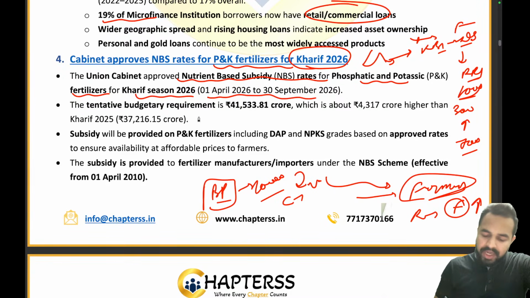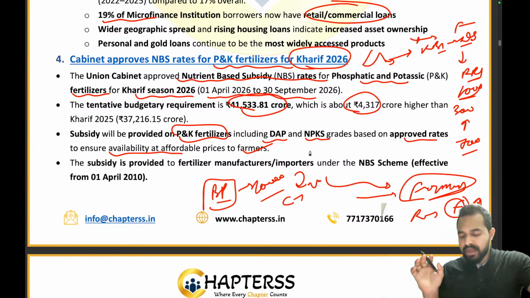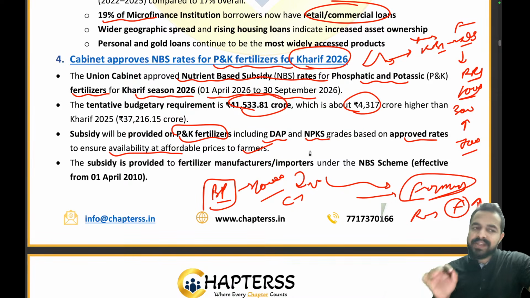Now what is the tentative budgetary requirement? It is 41,533 crores, which is 4317 crore above the previous year. The subsidy will be provided on P&K fertilizers including DAP and the NPK grades based on the approved rates to ensure availability at an affordable price, so that these fertilizers are available to the farmers at a very affordable price, okay?